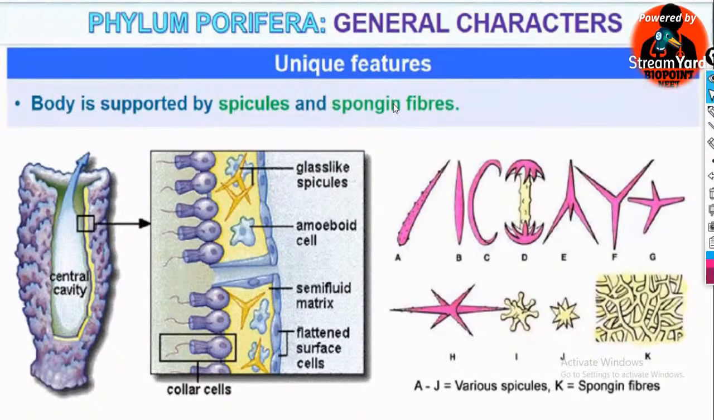We said that in sponges the body is supported by spicules and spongin fibers, and the spicules may be calcareous or siliceous. You may watch the previous videos in the recording. Spicules are the skeleton of the sponges; we said that it means the body is supported by spicules.